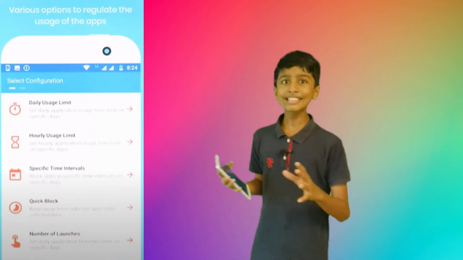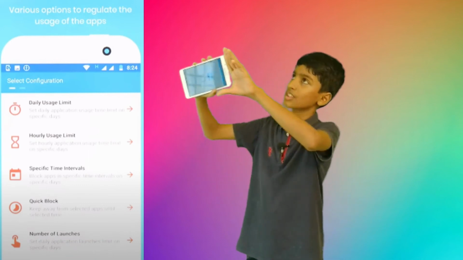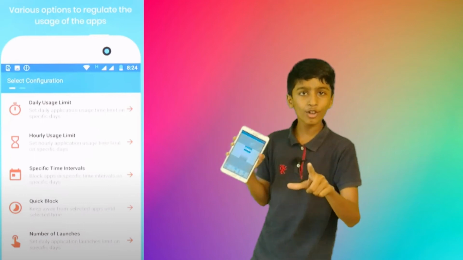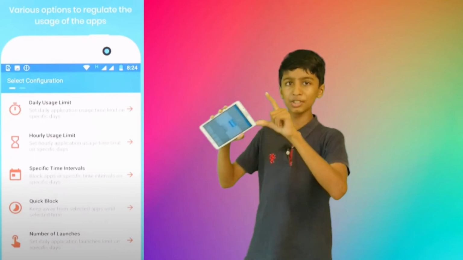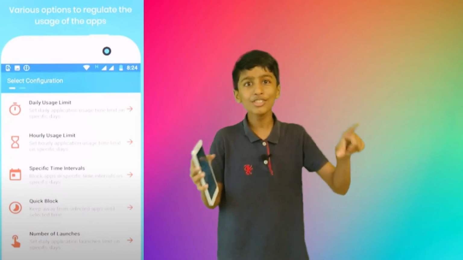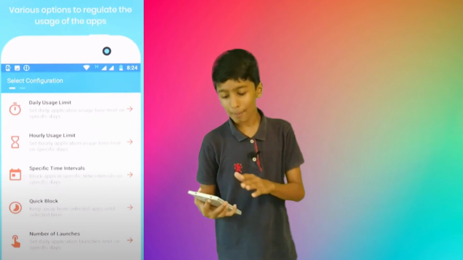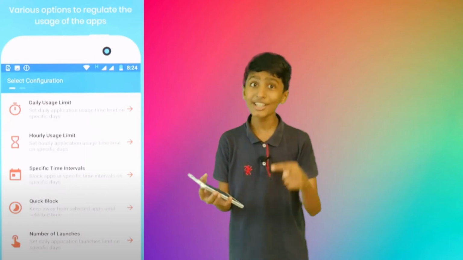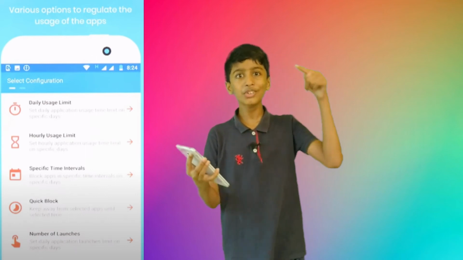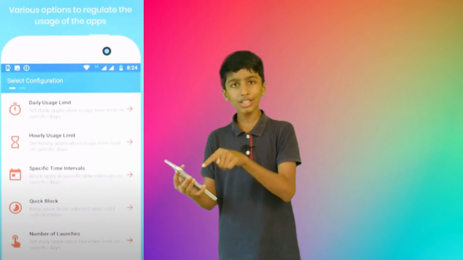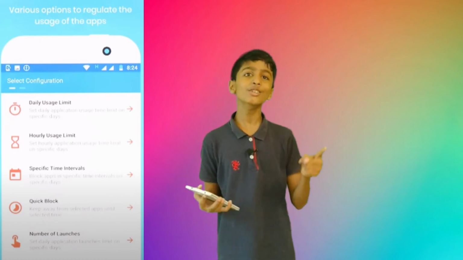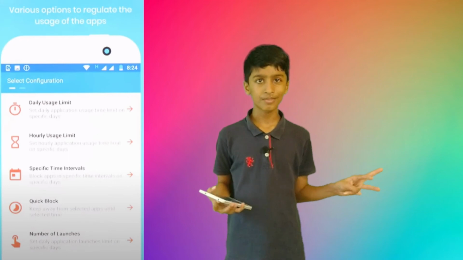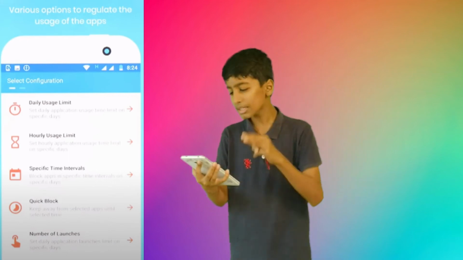In this app, the feature is, you can set, oh, from morning 9 o'clock to 11 o'clock, I will be studying, so no apps should distract me. If you set it like that, this app will block every app. If you try to turn it off, if you go to this app and try to turn it off also, you will not be able to turn it off. That's how strict it is.